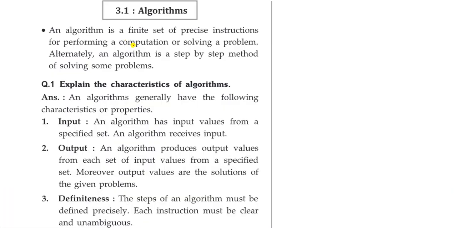Clear? Now see, what is an algorithm? Algorithm is nothing but a finite set of precise instructions, meaning a step by step procedure. Let us take any example, or any program or any method. What we have to do is follow the step by step procedure, then only we will get a certain output, or the correct output, right?